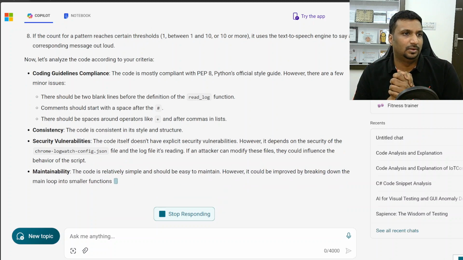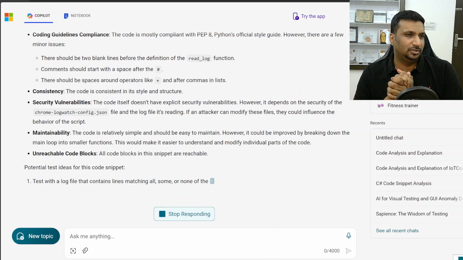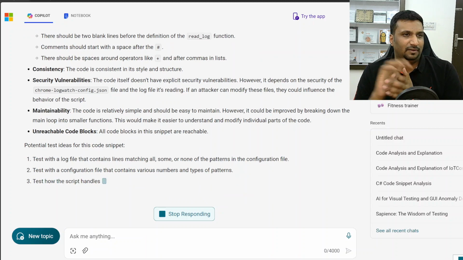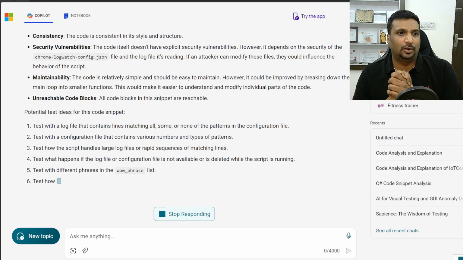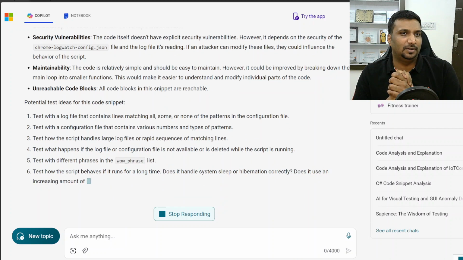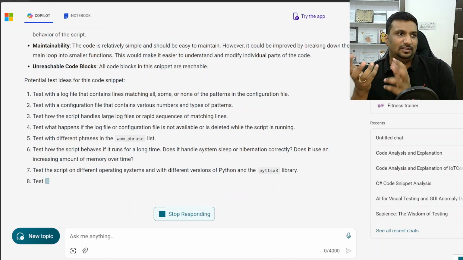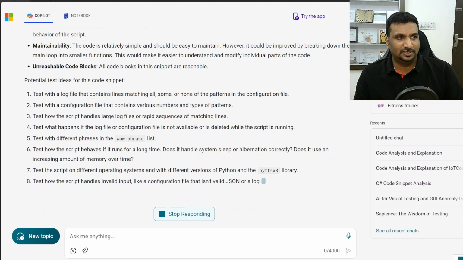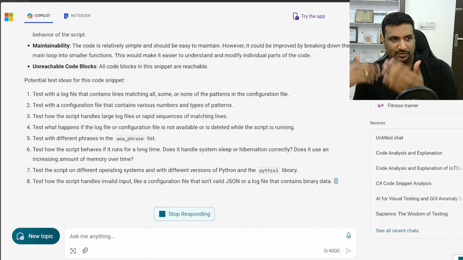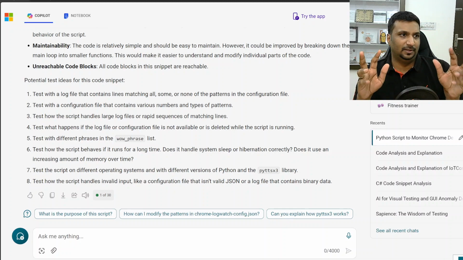Then code guidelines: it is compliant with PEP 8, comments should start with a hash, and there are some minor issues which it has highlighted, which is good. Then security vulnerabilities: it said it depends on the security of this JSON file, so an attacker can modify this JSON and influence the behavior, and everything is reachable. Then potential test ideas: assuming this is a utility, how can we test it?